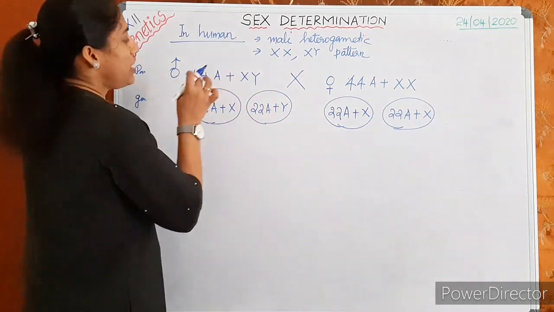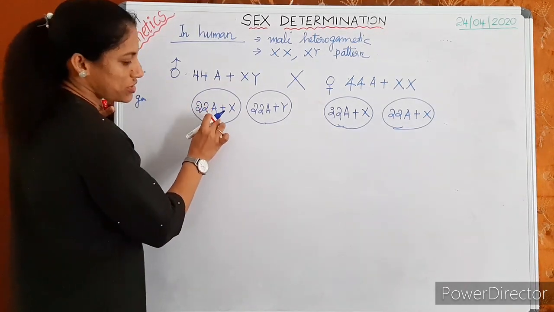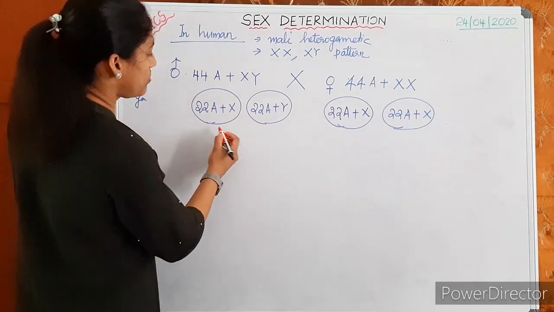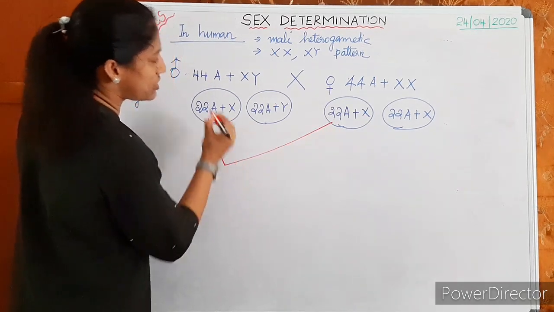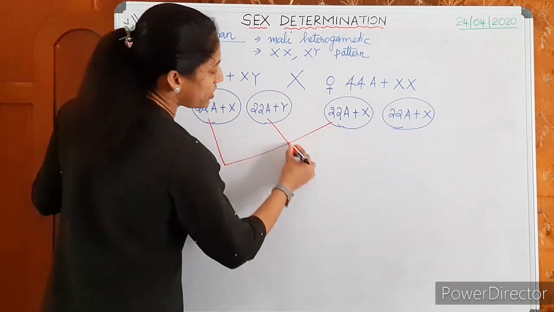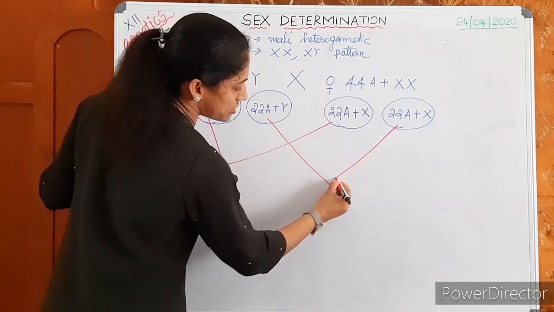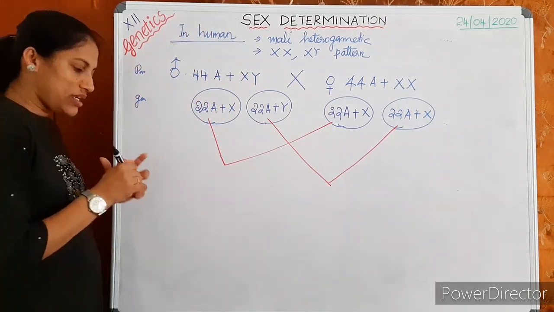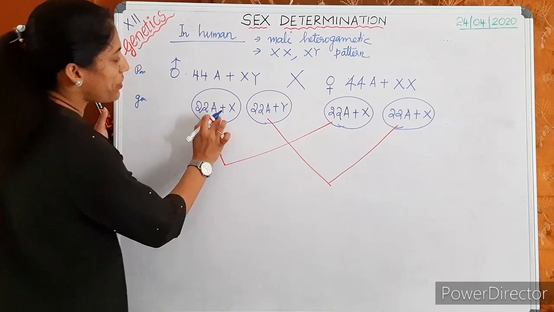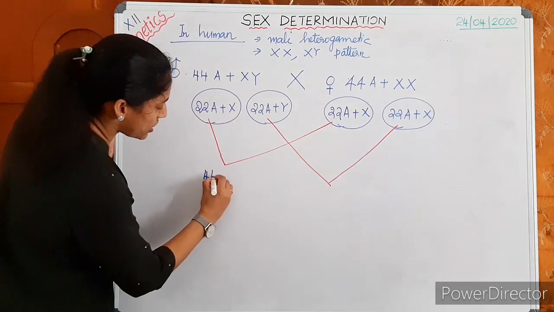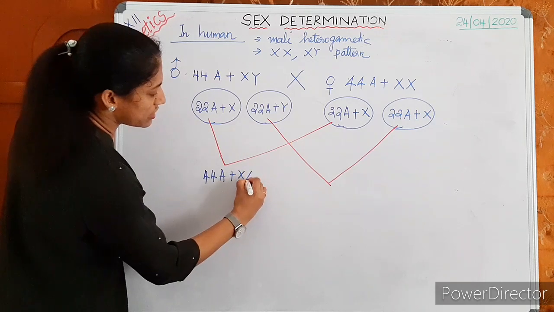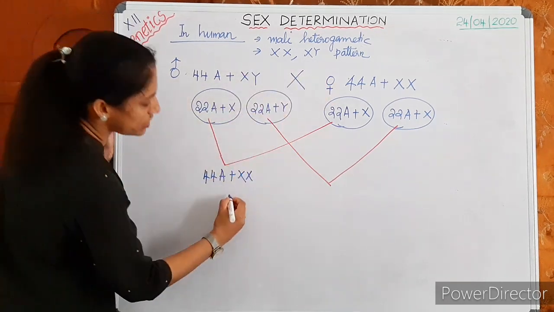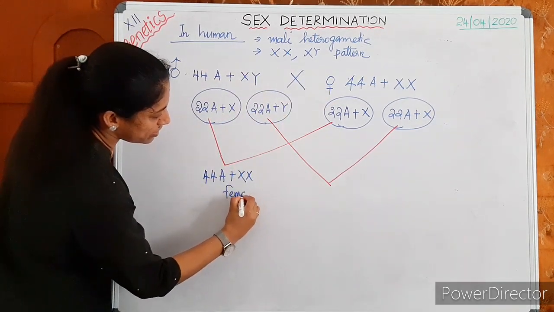Okay, so if a sperm with X chromosome fertilizes an ovum, what will be the result? Similarly, if a sperm with Y chromosome fertilizes the ovum. So on fertilization, this type of sperm gives the combination 44 autosomes plus XX. What is it? XX means that is female.